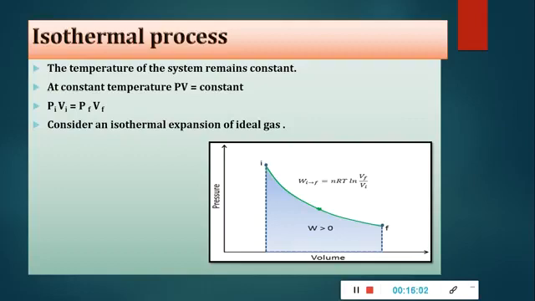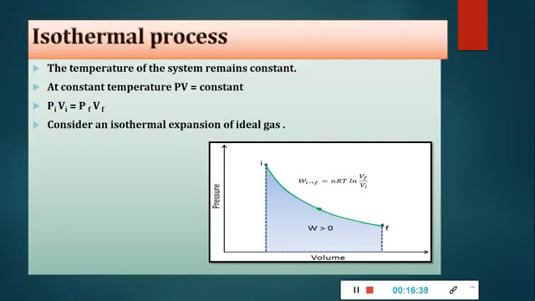As the temperature of the system remains constant in an isothermal change, Boyle's law can be applied. What is Boyle's law? Boyle's law is PV equals constant. So as the isothermal process takes place at constant temperature, Boyle's law is applicable, which says that PV equals constant at constant T. So one relation we will get, Pi Vi equals Pf Vf, where Pi is the initial pressure, Vi is the initial volume, Pf and Vf are the final pressure and final volume.